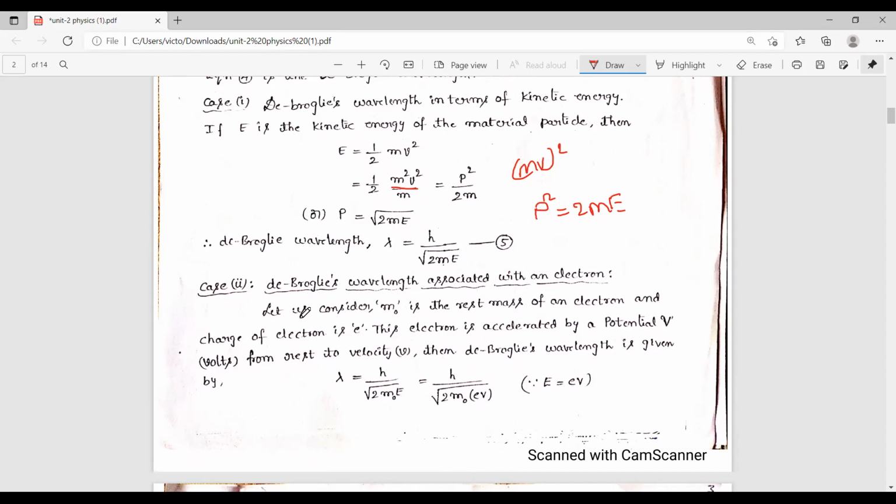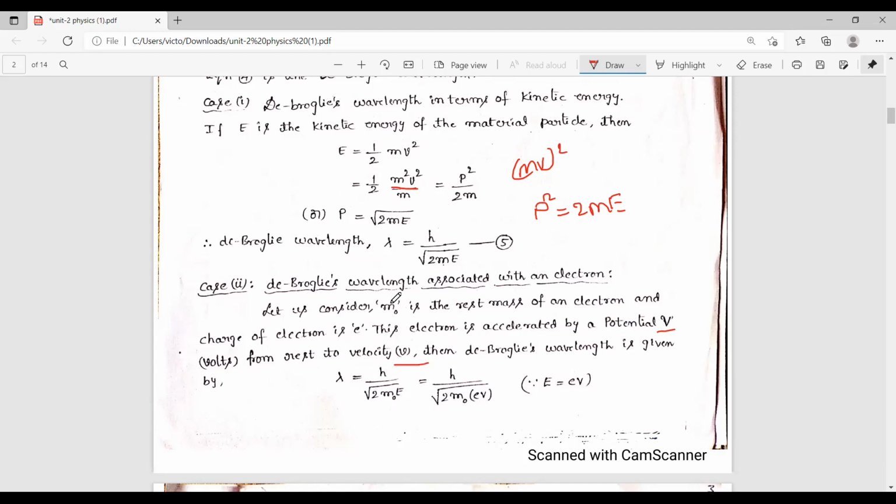Let us consider m0 is the rest mass of an electron and the charge of the electron is e. This electron is accelerated by a potential V from rest to velocity v. Then the de Broglie wavelength is given by. So here the potential is indicated by capital V, and velocity is indicated by small v.